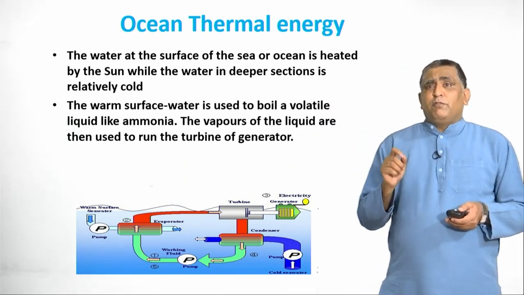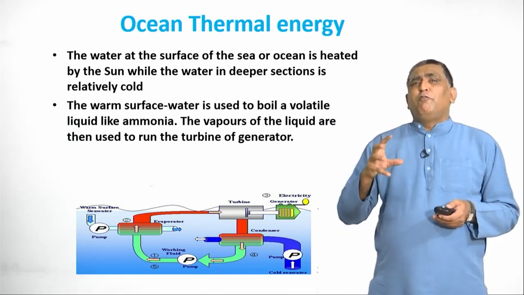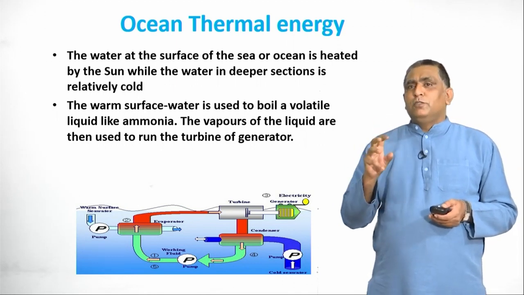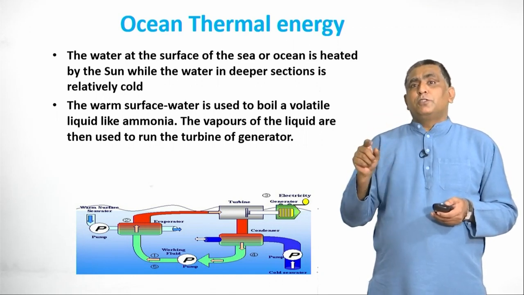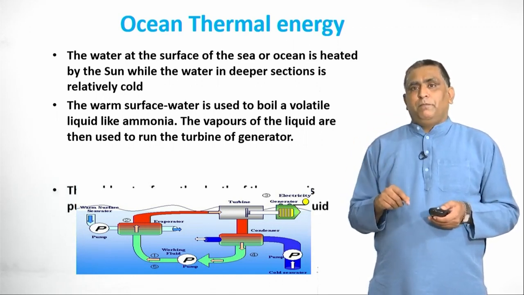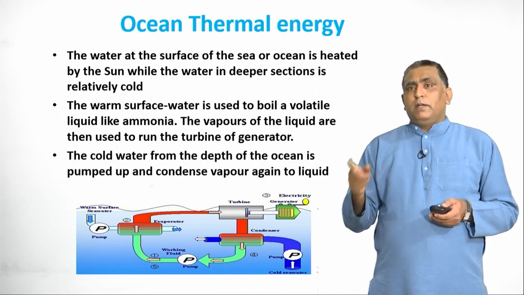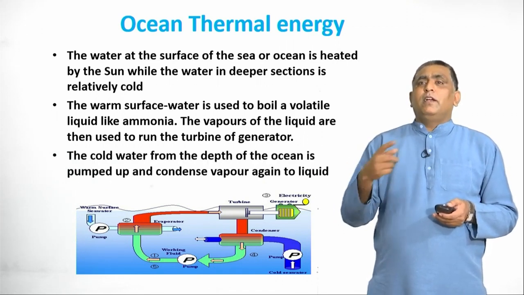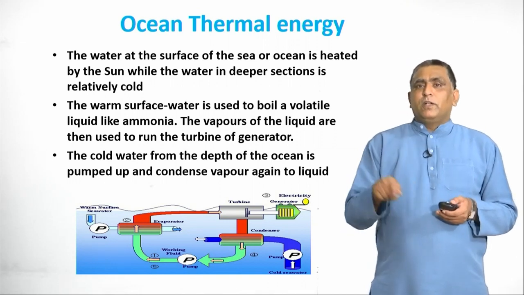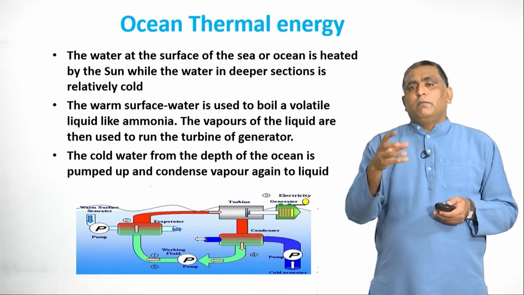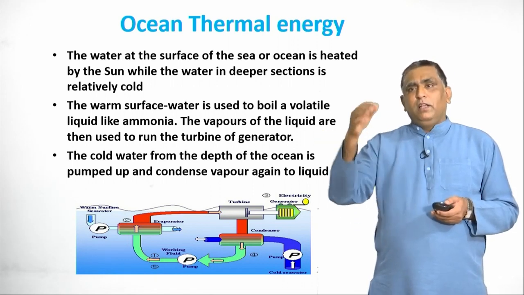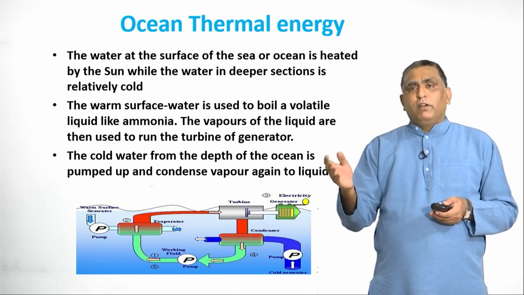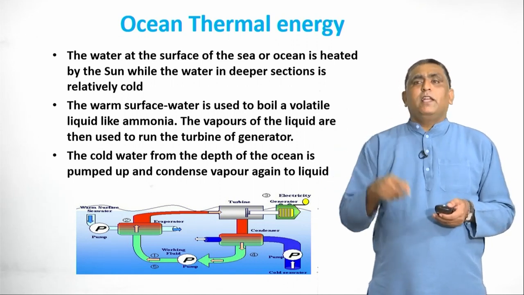The warm surface water is used to boil a volatile liquid called ammonia. The vapor of this liquid is then used to run the turbine of the generator. The cold water from the depth of the ocean is pumped up and condenses the vapor again to a liquid. You can see clearly in the diagram how ammonia heats up, how it turns the turbine, how cold water converts it into liquid, and again how it goes up. That cycle you can clearly see in the picture.